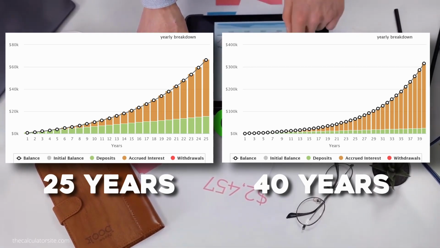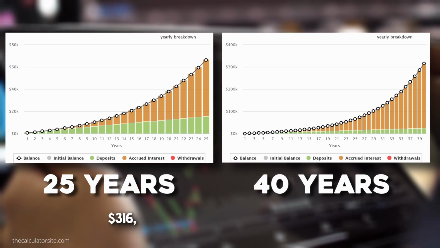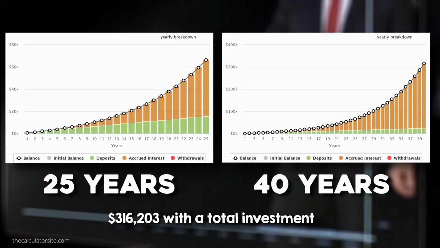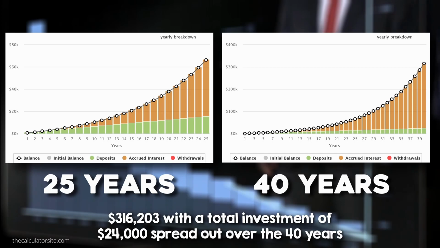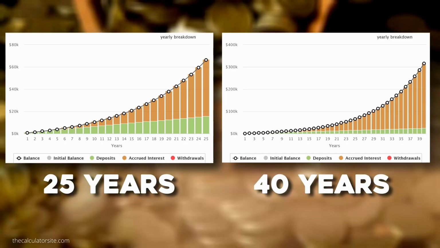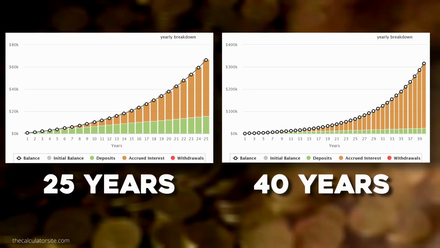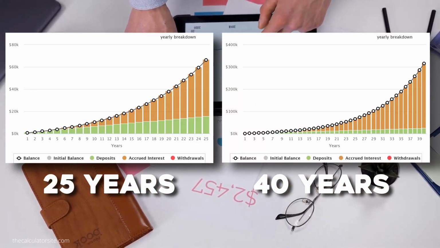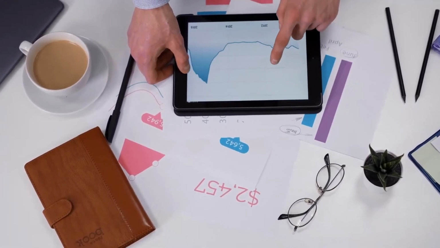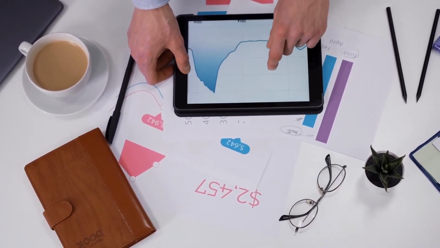After 40 years, we could achieve a gross profit of $316,203 with a total investment of $24,000 spread out over the 40 years. By looking at these last two scenarios graphically, you can fully understand what Warren Buffett intended when he said that time is our friend. The profit growth does not follow a linear trend, but rather an exponential one, so the more time you are invested in the market, the more you will benefit from the compound effect.